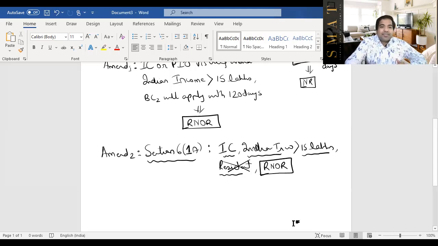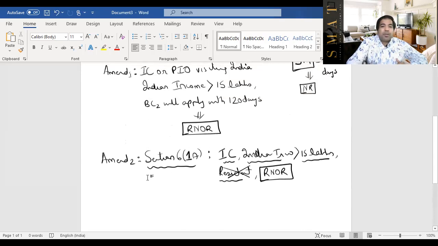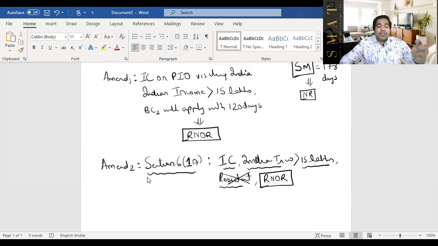So let's differentiate, guys, between this one and the previous amendment. The previous amendment applied to Indian citizens and PIOs both. This one only applies to Indian citizens. The previous amendment applied to PIOs and Indian citizens having income greater than 15 lakh. Here also it applies only to Indian citizens having Indian income more than 15 lakh. There also the second basic condition was applicable, and if you say yes to the second basic condition, you become an RNOR. Here also, if you're not taxed as a resident in any part of the world, India would want to tax you again as an RNOR. So guys, these two amendments by the Finance Act 2020 are absolutely important.